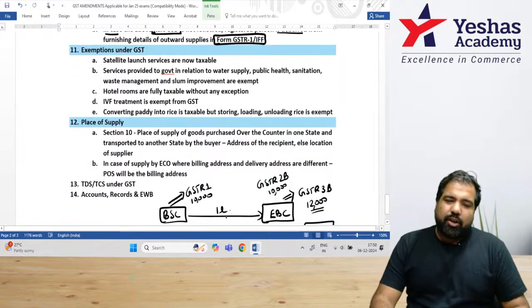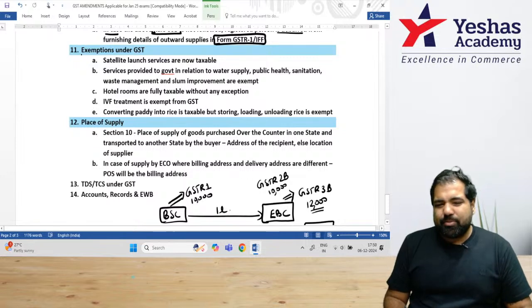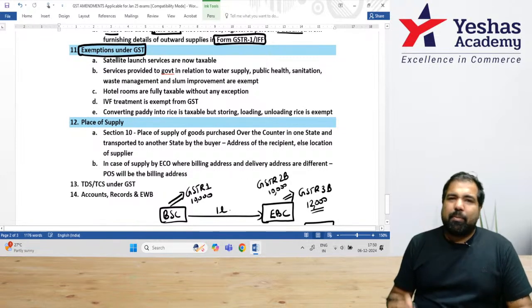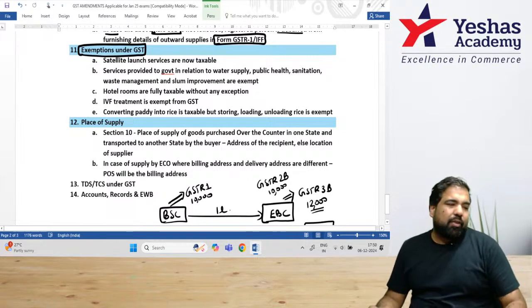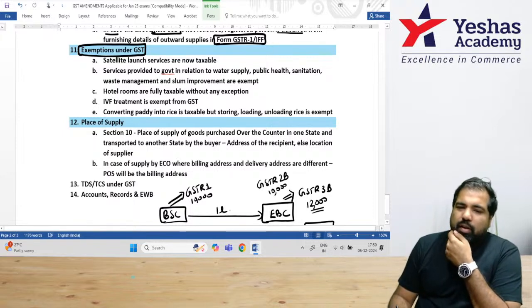So these are three really, really important ones. Exemptions, just a few of them. Maybe I've already covered them in class. If I have, great. If I have not, then you can watch it from here.